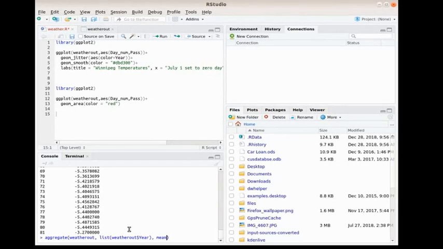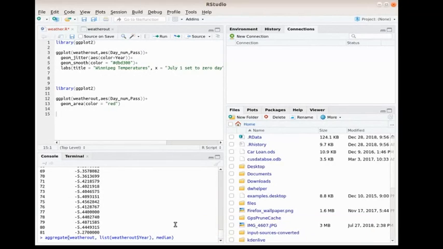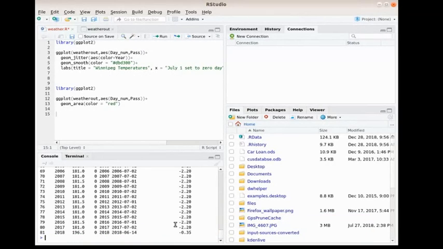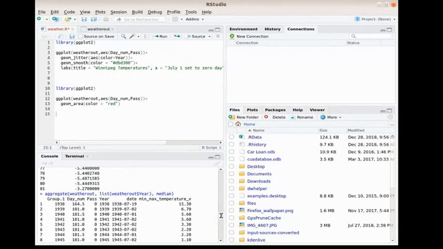I'm going to do this again, though, but this time with the median, because I always find it more interesting. And again, for some reason I got some space now, so it's allowing me to do it. So the median is 181, 181.5, something like that. And the temperature, unlike the mean, is a little bit different.